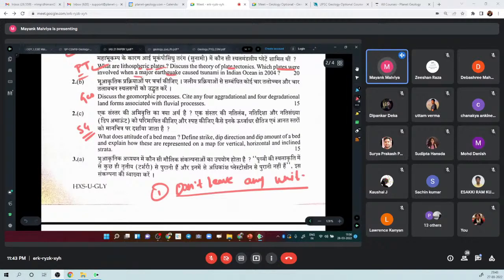There are some examinations, maybe in state PCS, where they do it like that. They will give question number 2 entirely on general geology, like 2A, 2B, 2C, all general geology. Then 3A, 3B, 3C they will give on geomorphology, and then 4A, 4B, 4C they will give on structural geology. So in that case you have the option and you can skip maybe structural geology or geomorphology, right? But that is not possible in civil services or in forest services, because UPSC will make you write each and every unit, right? So you cannot leave any unit. You have to cover 100% of the syllabus. That is the first takeaway, right?